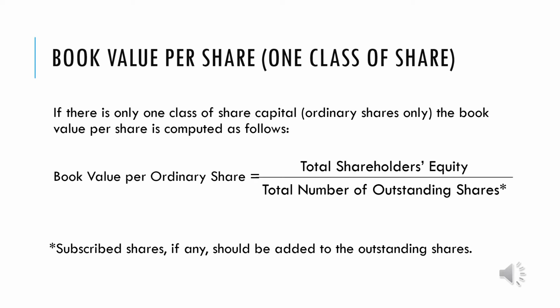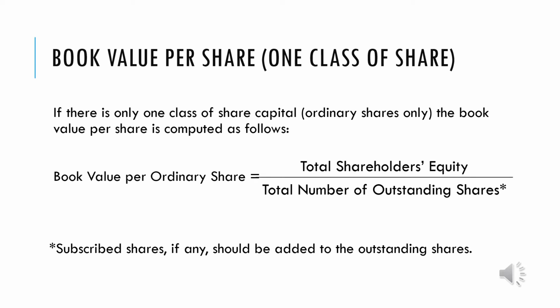So in our computation, we need the total stockholders' equity. We already mentioned in the first part of this shareholders' equity discussion the contents of stockholders' equity that we have also covered in the other parts. So we have the share capital, the share premium, the retained earnings, including the prior period adjustments. We have also the other comprehensive income items and less treasury shares, or even the contra accounts, less the subscriptions receivable if payable after 12 months. So that's the total stockholders' equity.